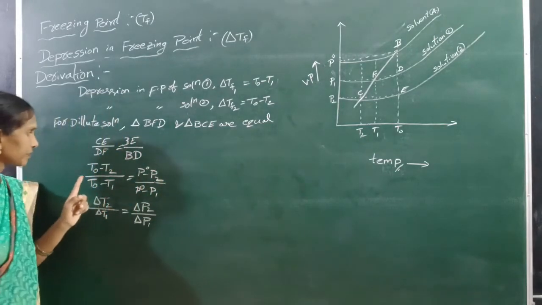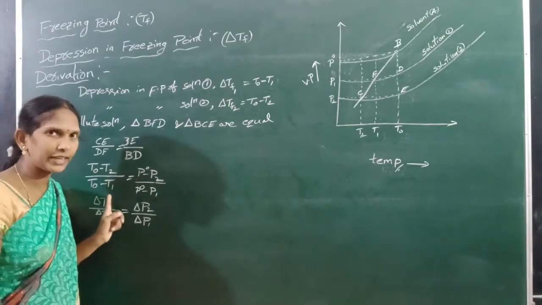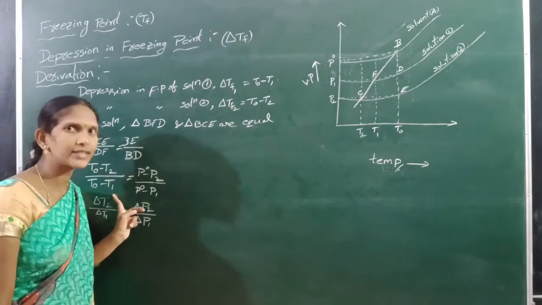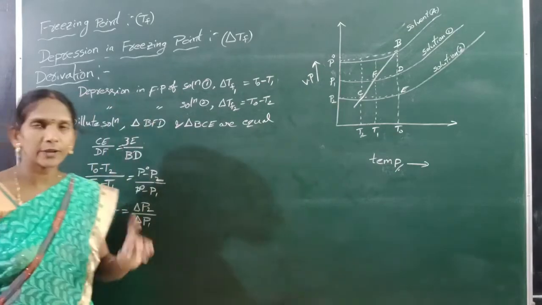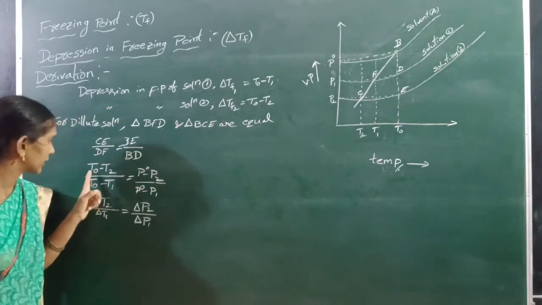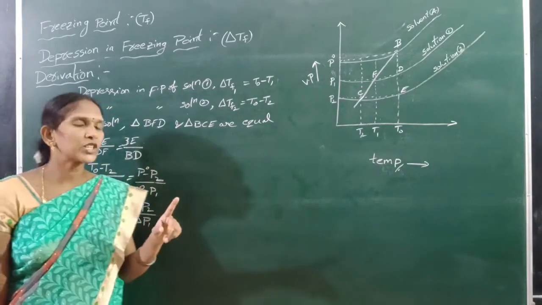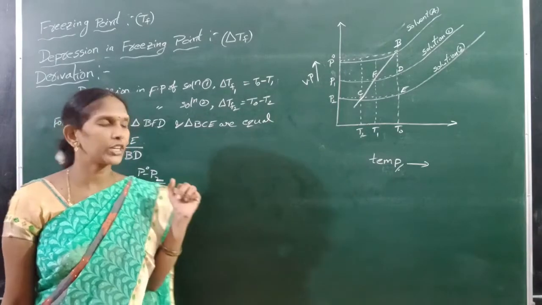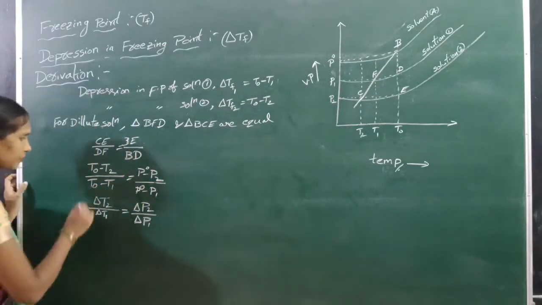Next, T0 minus T1 means the depression in freezing point of solution 1. Next, T0 minus T2 means the depression in freezing point of solution 2.